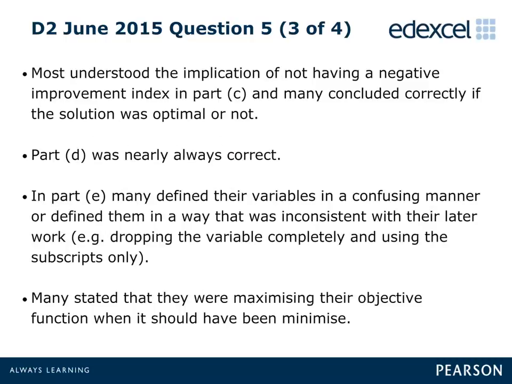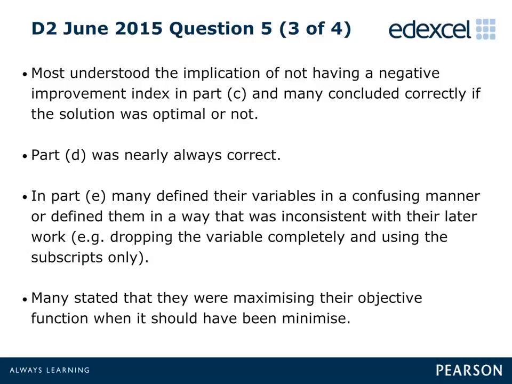In Part C, the vast majority of candidates correctly calculated the 6 improvement indices, and stated that as none of these were negative, the current solution was indeed optimal. The cost of the solution found in Part B was nearly always stated correctly in Part D.